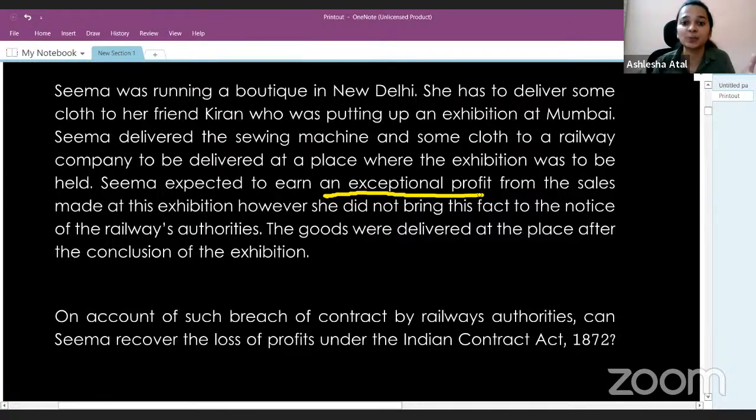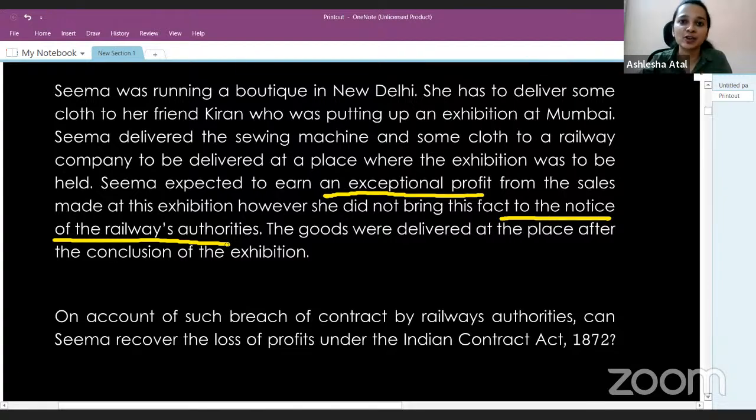So here's the first keyword: she expected to earn an exceptional profit from the sales made at this exhibition. However, she did not bring this fact to the notice of the railway authorities. Now, as soon as we read this, does something come to your mind? We have read this kind of example in our study material as well in the form of a case law.